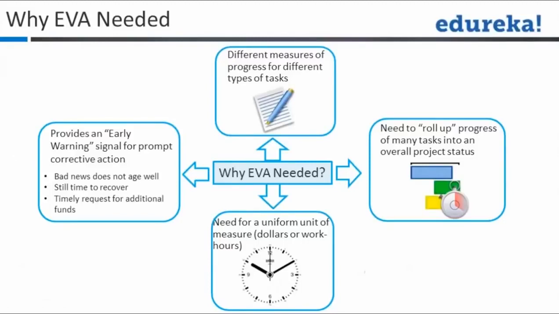If we know that the project is not going as per schedule and will get delayed, we need to take care of the situation and find out what is causing the delay and what can be done about it while there is still time to recover. Maybe you need additional funds, or additional resources. You need to roll up the progress of many tasks into an overall project status, and you need a uniform unit of measure for the progress. EVA helps you get all these things.